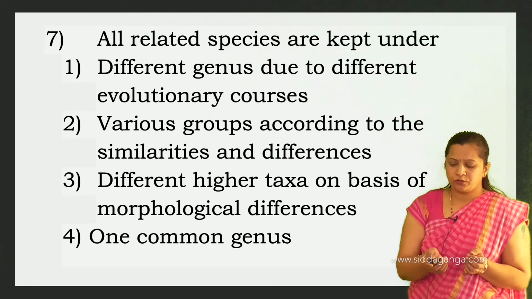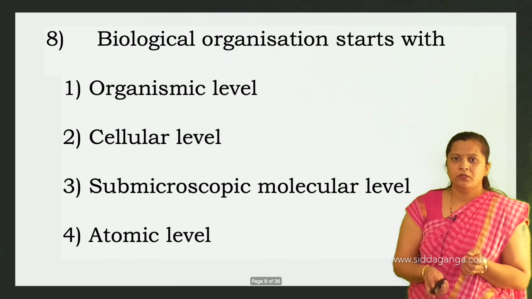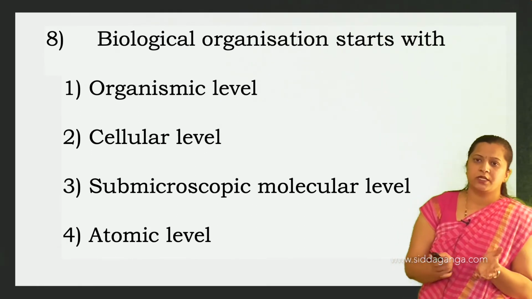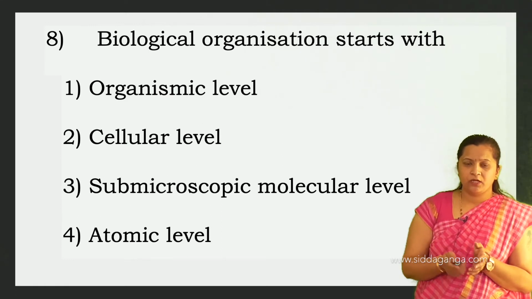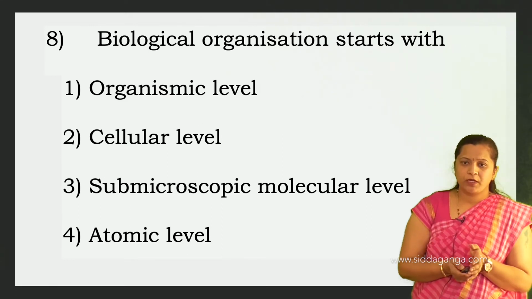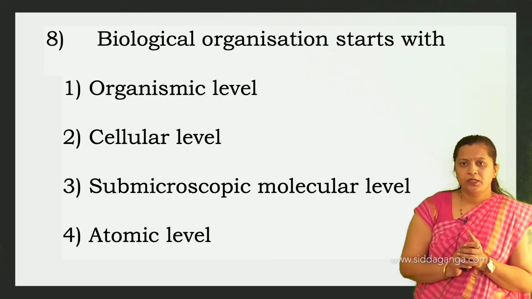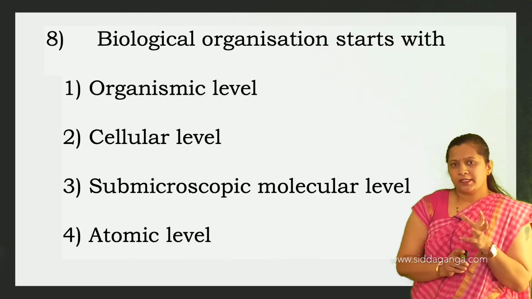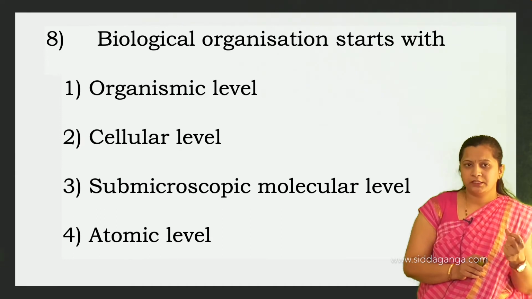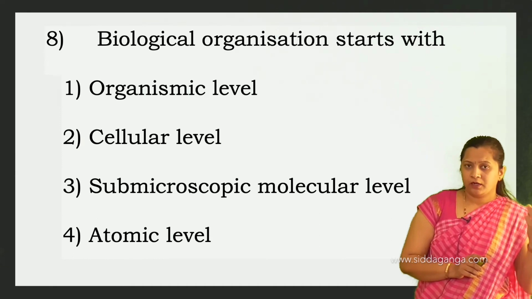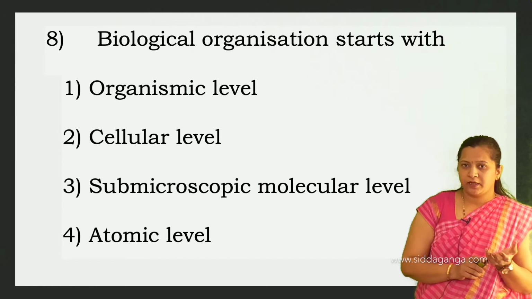Then we will move on to the next question. Biological organization starts with: organismic level, cellular level, submicroscopic molecular level, atomic level. See here, what is biological organization? It is the hierarchy of the biological structures or the biological systems that define our life.